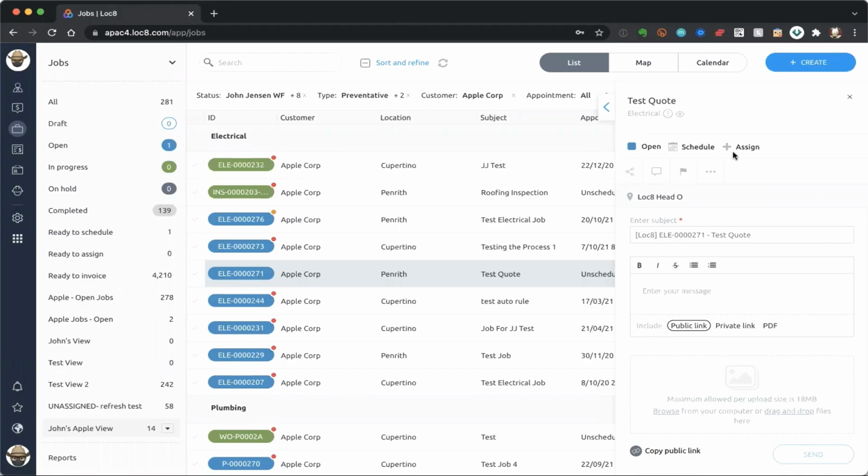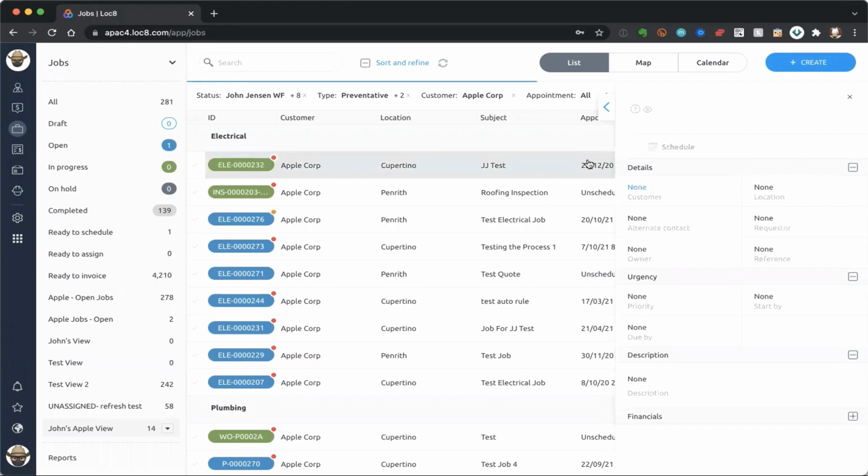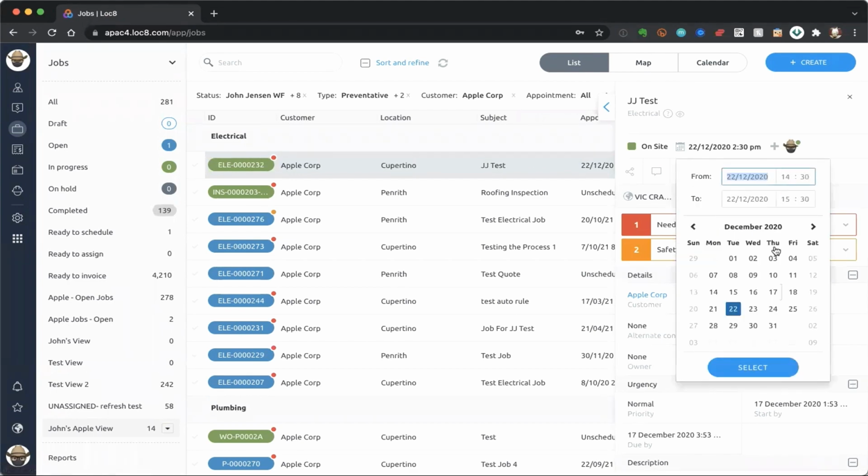I've got one last question here, and that is, I've got a customer here who wants to go ahead and change an appointment or reschedule an appointment. So let me grab one of my jobs here that's got an appointment already. And to change that appointment time, all I need to do is go ahead and click on the current appointment and just come down to reschedule. And it's as easy as basically jumping over to a better time.